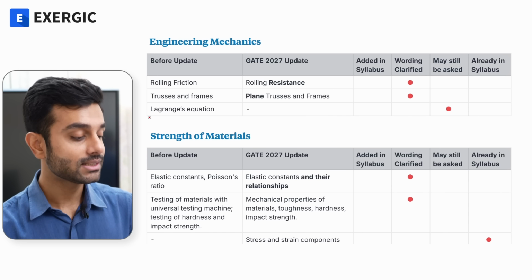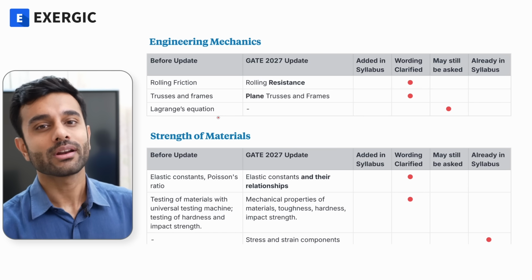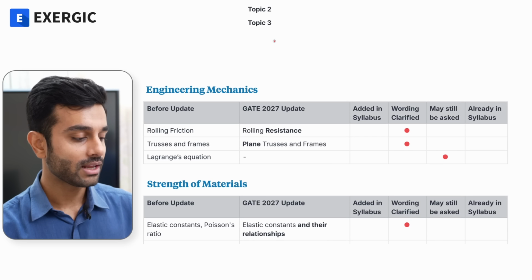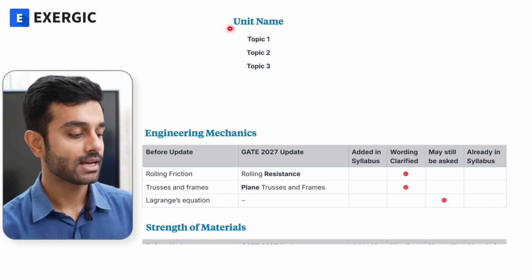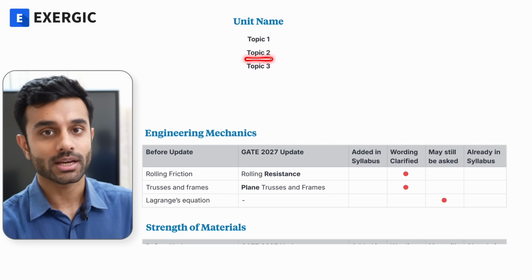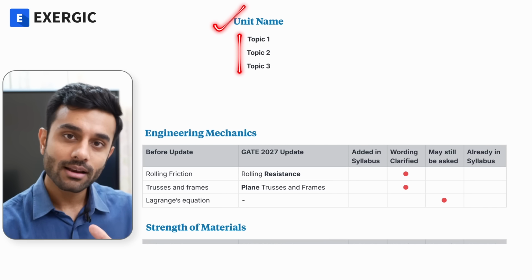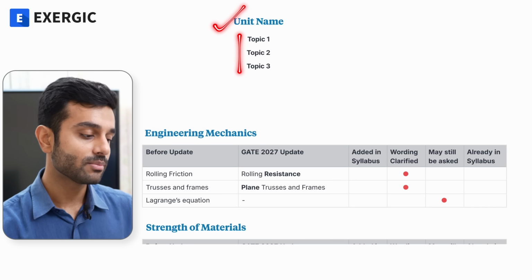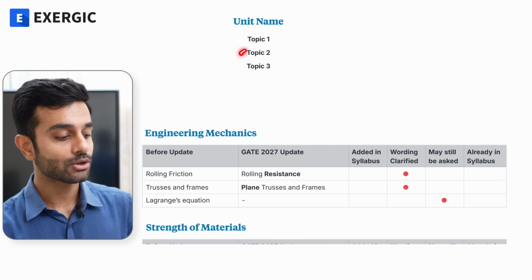In fact, adding this separately was sort of not required as such. Why? Because whenever the GATE syllabus is defined, sometimes it mentions a unit name, sometimes it mentions a topic name. If within a unit there are three topics, the GATE syllabus sometimes will just mention the unit name, but sometimes they will randomly mention a topic name as well.